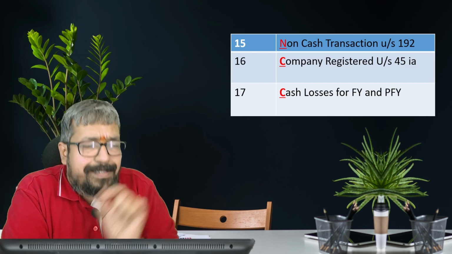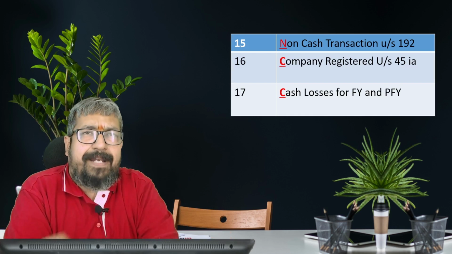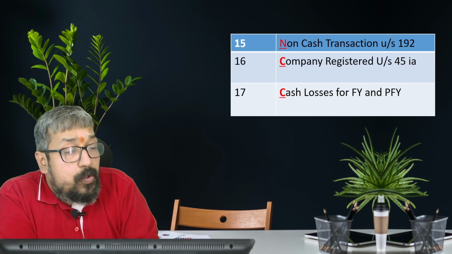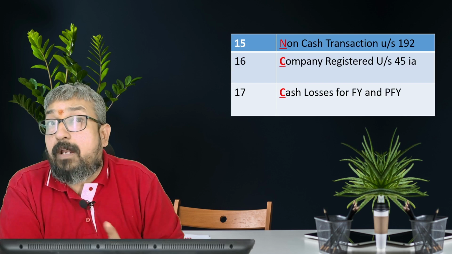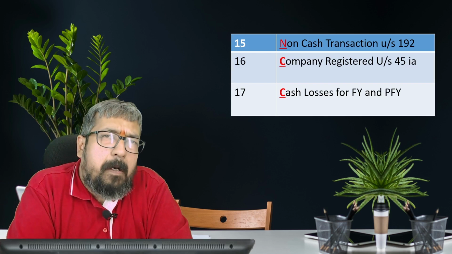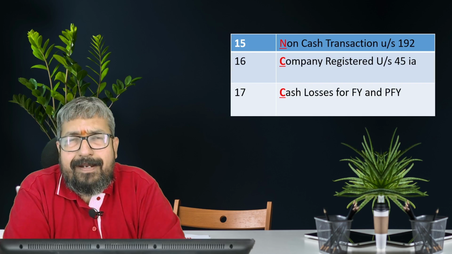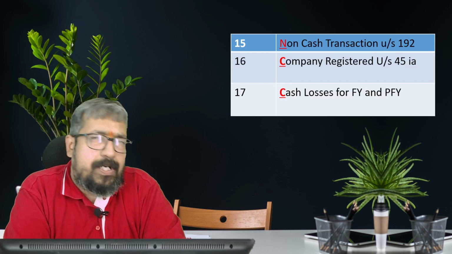Clause 17, that is C, cash losses for the financial year and the previous financial year. They are using the word cash losses, not losses. This is before adjusting the provisions and depreciation; whatever losses you arrive at here, that is what is cash losses.